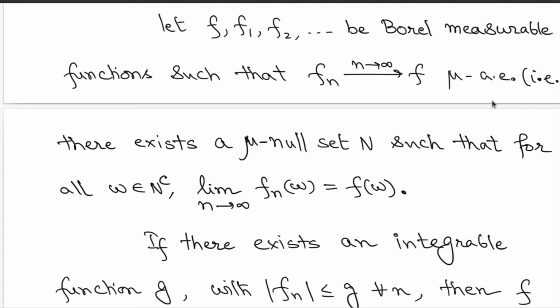See, we have now relaxed the convergence to involve this almost everywhere statement. So what does it mean? We mean that there exists a mu null set N such that on the complement of the mu null set, the convergence holds and the function values fn will converge to the function value of f. So for all those points outside the null set, you will get the convergence. We don't care what happens on the null set, because we have already remarked that values on a null set will not affect the integral values. Alright, so we are here interested in the integration values.